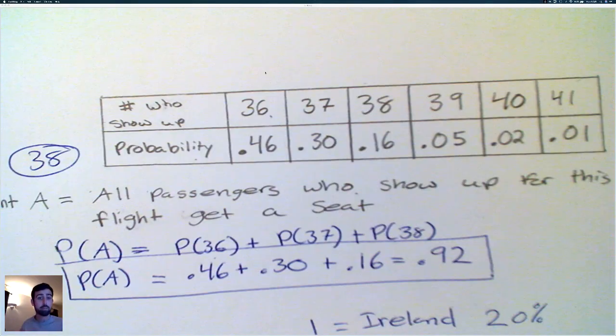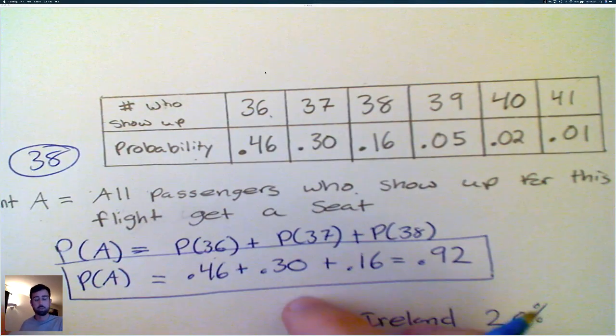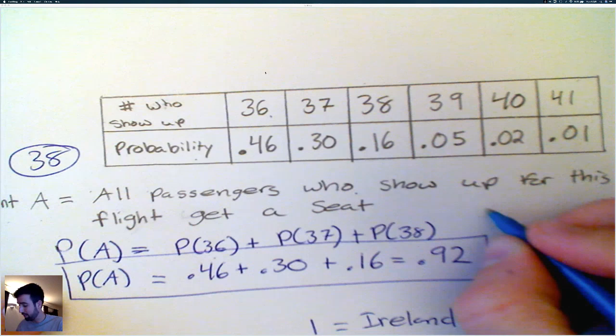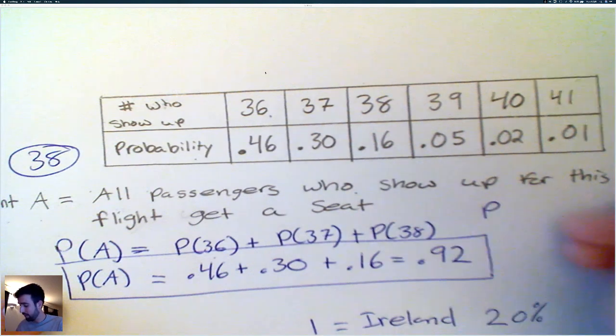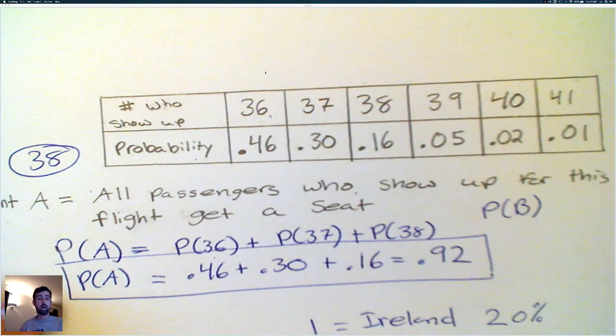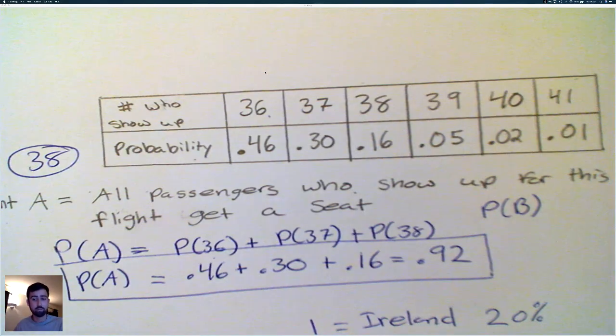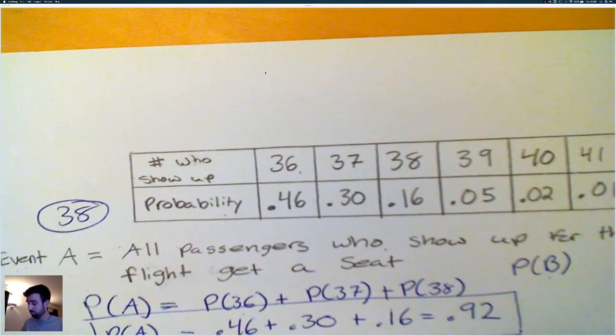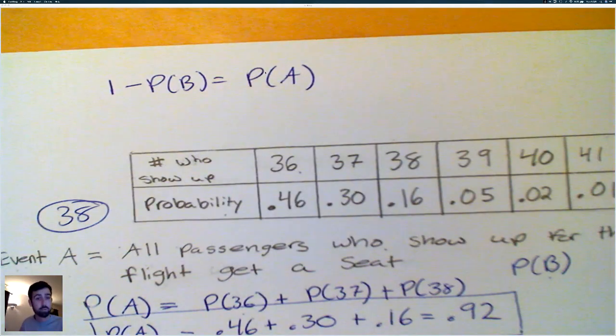So let's go back to the complement rule for this problem, because there's another way we could have solved this. Event A was the probability that all passengers who showed up for this flight get a seat. We could find this by finding the probability that some people won't get a seat on the flight. Probability of B happening. So we could do 1 minus the probability of B happening to get the probability of A happening. That's the complement rule, right?